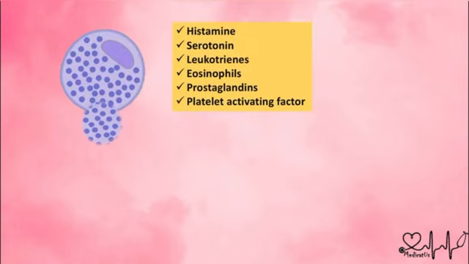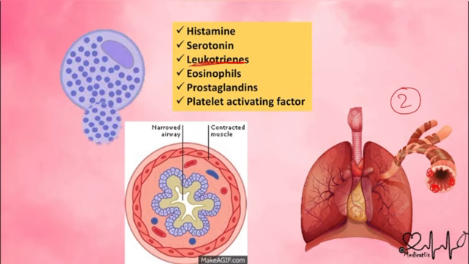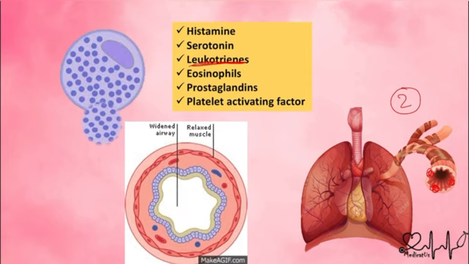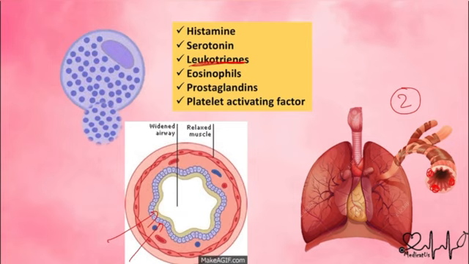and it will release histamine, serotonin, leukotrienes, eosinophils, prostaglandins, platelet activating factors, all these things. But the main one is leukotrienes. Why? Because it is responsible for bronchoconstriction. It will go to the bronchus via blood. It has these LT receptors and it will do two things. First, it is responsible for secretion of mucus, and the second thing is it is responsible for vasoconstriction. Vasoconstriction means vasospasm.